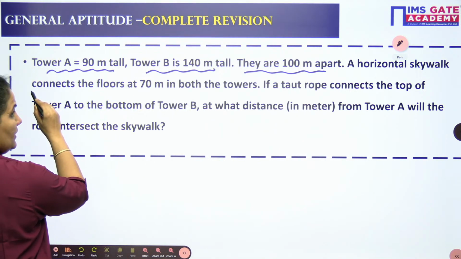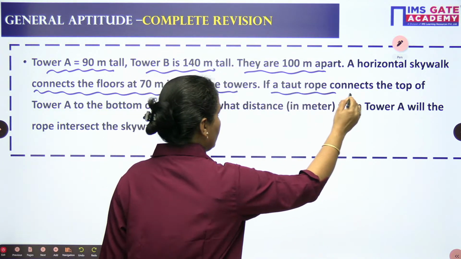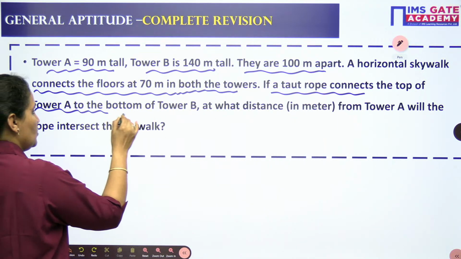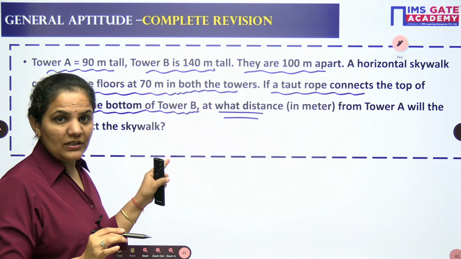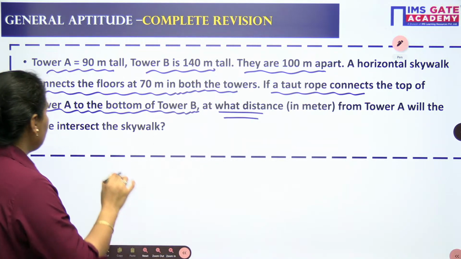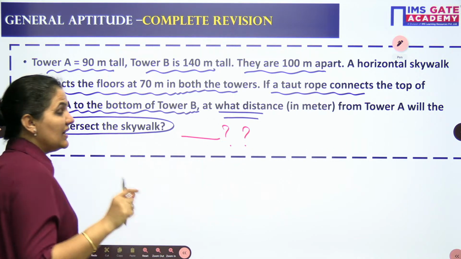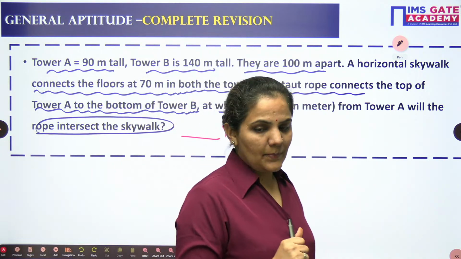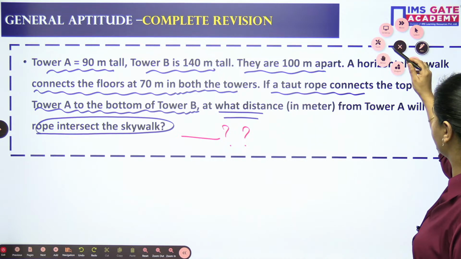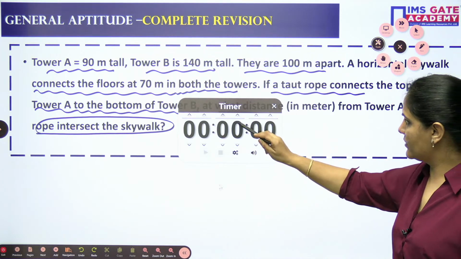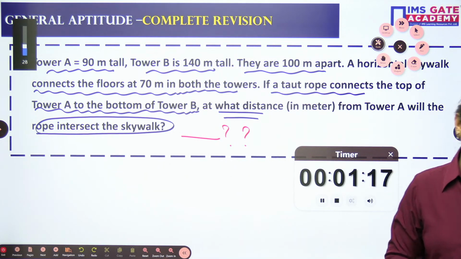A horizontal skywalk connects the floors at 70 meter in both the towers. If a rope connects the top of the tower A to the bottom of the tower B, at what distance from tower A will the rope intersect the skywalk? So you need to find out here the distance in this case. Let's approach. Dear students, I want that you should try this question, then we will have a discussion. Everybody, have a try.